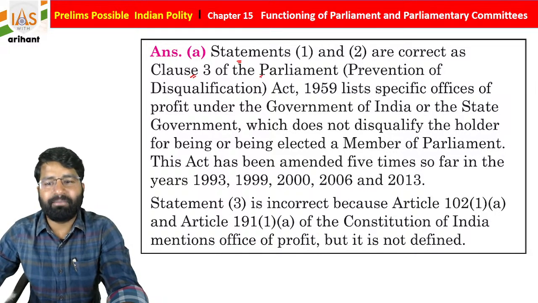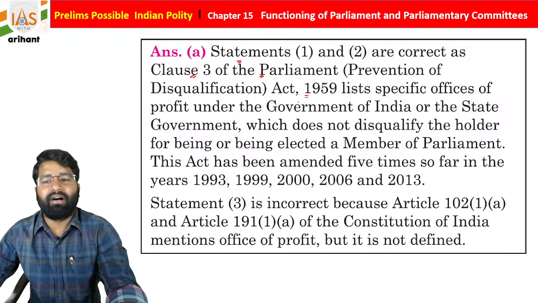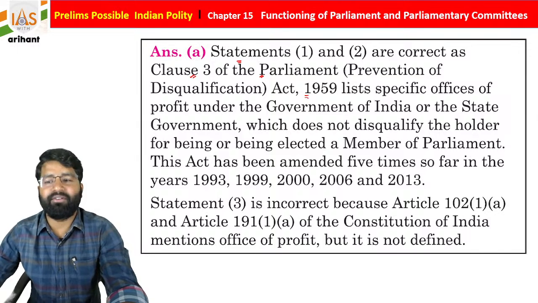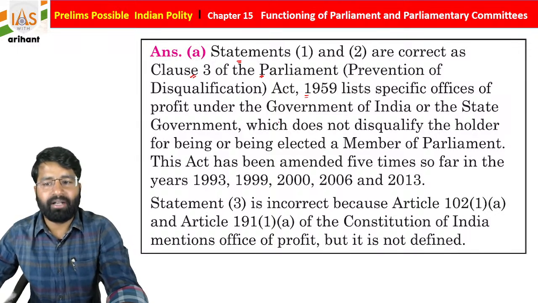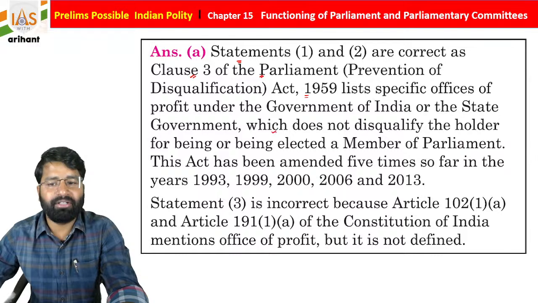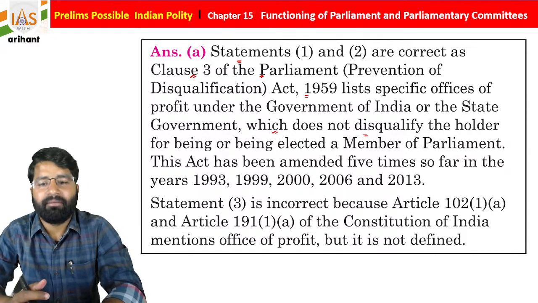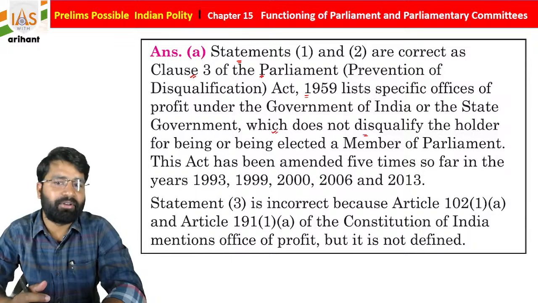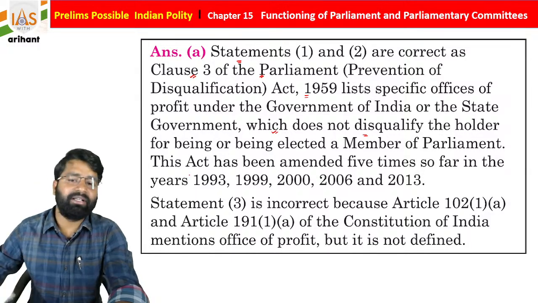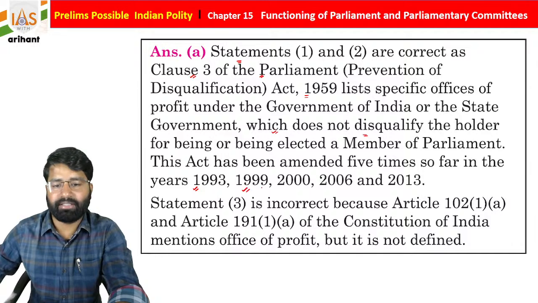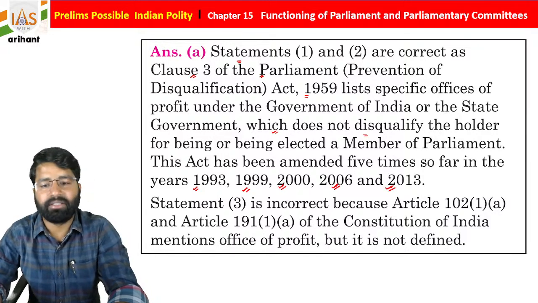Clause 3 of the Parliament Prevention of Disqualification Act 1959 basically lists specific offices of profit under the Government of India or state government which do not disqualify the holder from being elected as a member of Parliament. Okay, it was amended in 1993, 1999, 2000, 2005 and 2013, students.